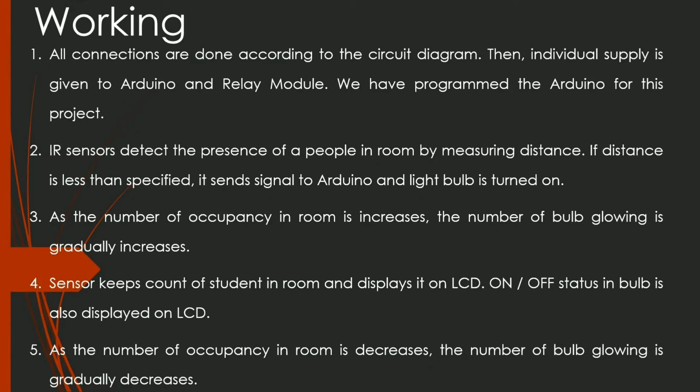As the number of occupants in the room is increased, the number of bulbs glowing gradually decreases. The sensor keeps count of students in the room and displays it on the LCD. The on or off status of the bulbs is also displayed on the LCD. As the number of occupants in the room decreases, the number of bulbs glowing gradually decreases.